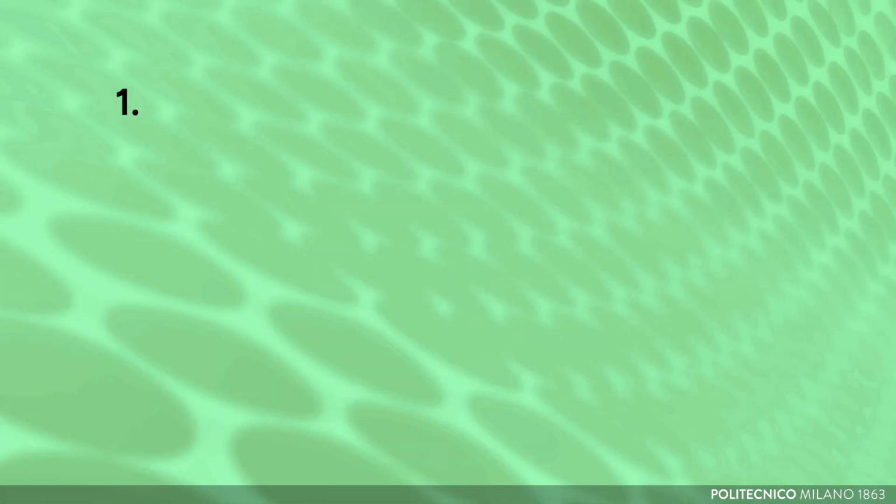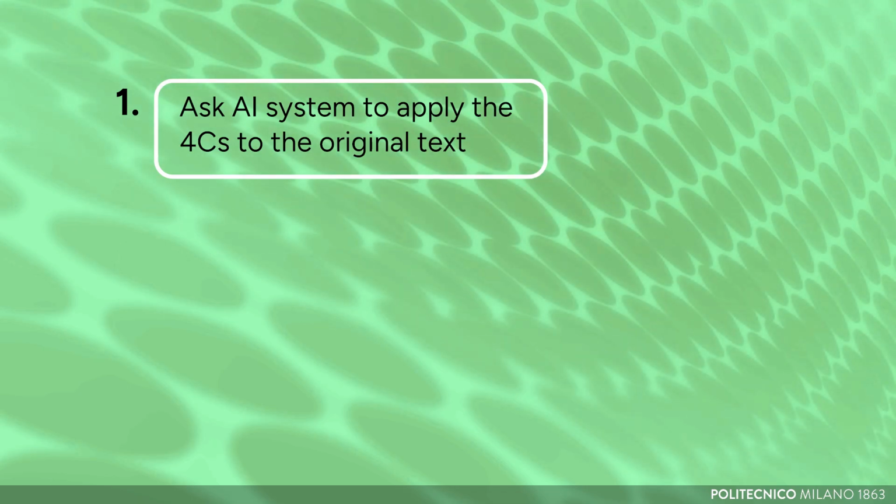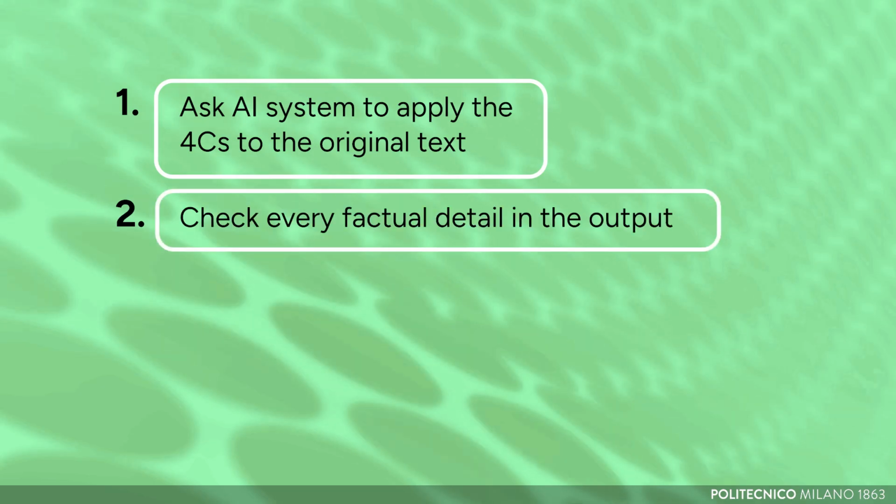The recommended workflow takes place in 3 steps. First, ask the artificial intelligence system to apply the 4C criteria to the original text, explicitly stating which specialized terminology should be kept and which should be simplified. Second, check every factual detail in the output.